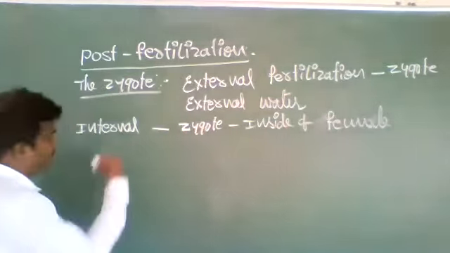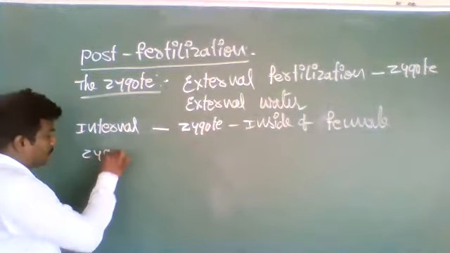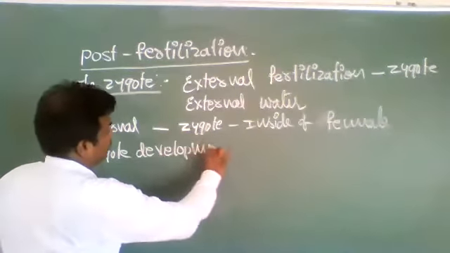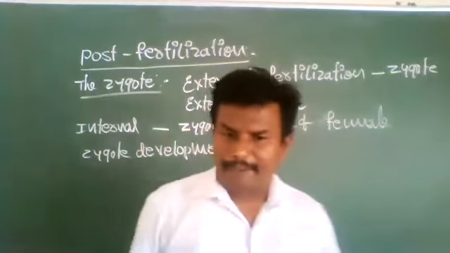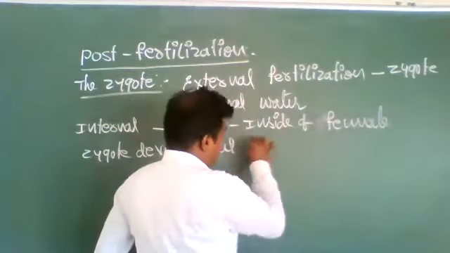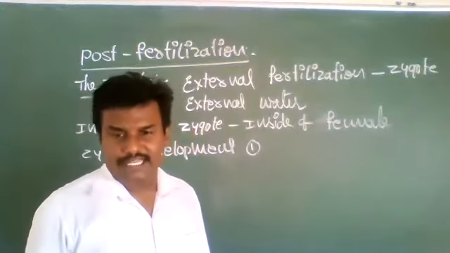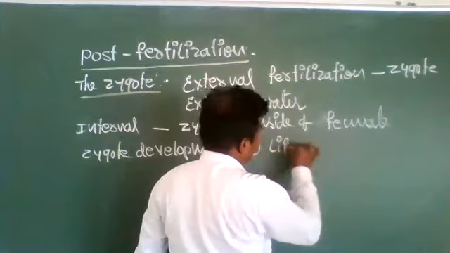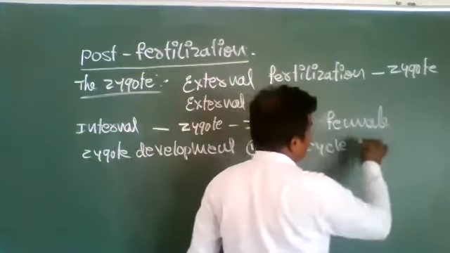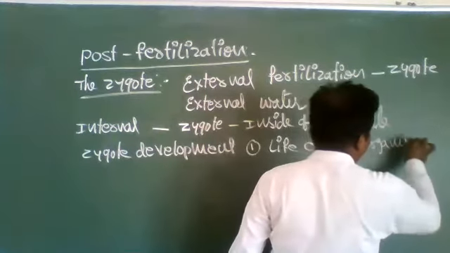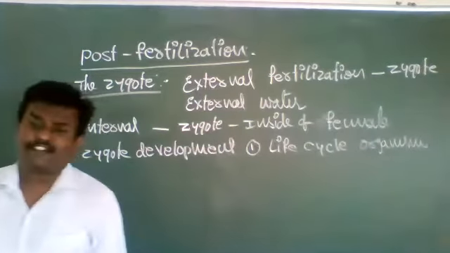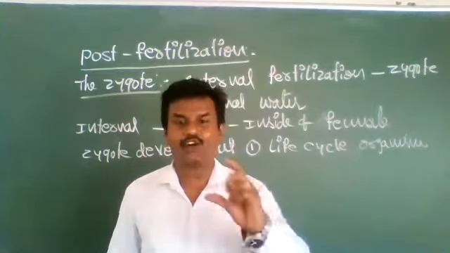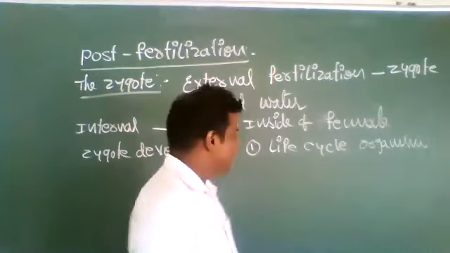This zygote development depends upon the type of life cycle of the organism. In some organisms, the zygote development is called the gestation period.